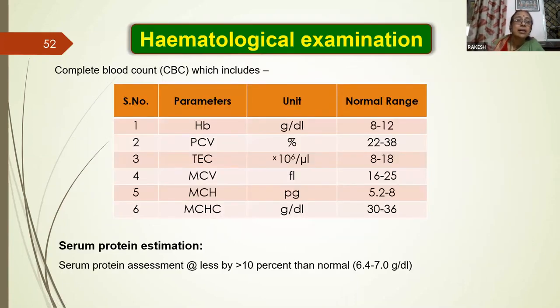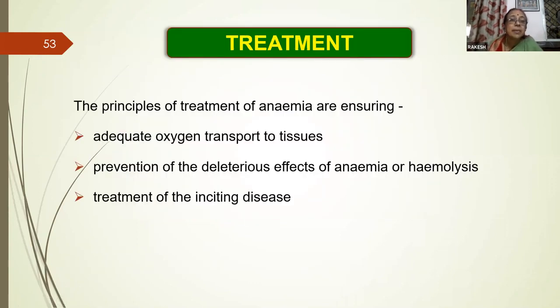Then the normal hematological parameters of the RBC count. As you know, hemoglobin ranges between 8 to 12 grams per deciliter, PCV percentage 22 to 38, TEC is 8 to 18, and MCV, MCH are as shown. Coming to the treatment, the principle of treatment of anemia ensures adequate oxygen transport to the tissues, prevention of the deleterious effect of anemia or hemolysis, and treatment of the underlying diseases.